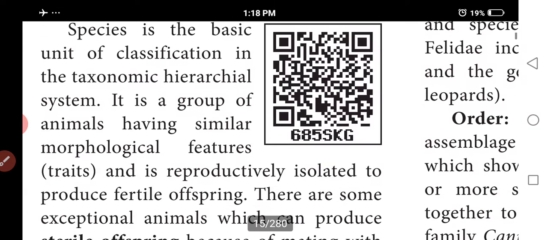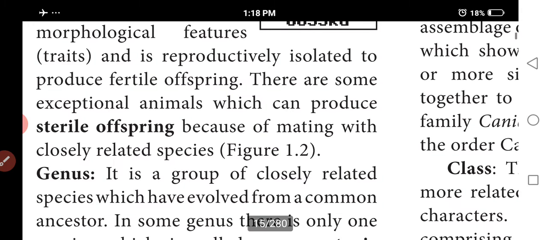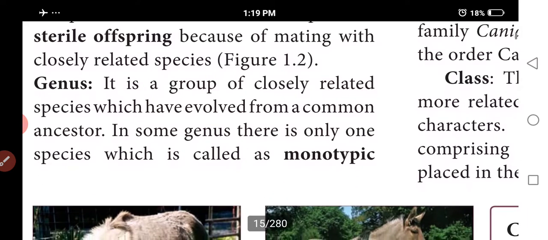You understand? So a species is a group of animals with similar morphological features that are reproductively isolated and produce fertile offspring. There are some exceptional animals which can produce sterile offspring because of mating with closely related species. Next is the genus. A group or collection of species is called a genus. It is a group of closely related species with common ancestors.